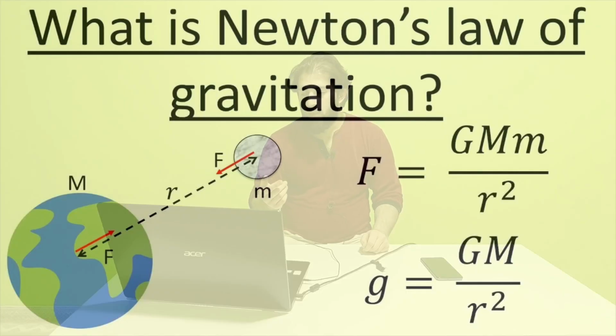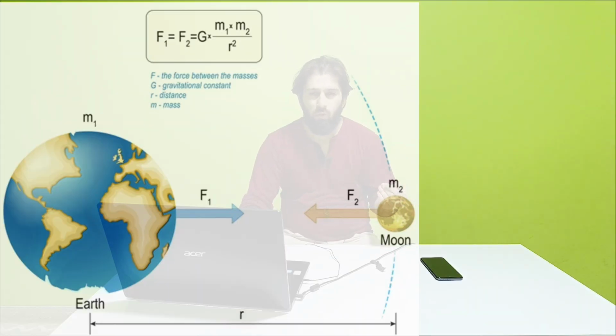This constant is mostly appearing in the equation of the law of gravitation that is discovered by Newton. As you can see, the equation is as follows. Imagine we have two masses like Earth and Moon or Sun and Earth, etc. So the law is the force of attraction is equal to G multiplied by mass of first object multiplied by mass of second object over r square, which is the square of the distance between these two masses.